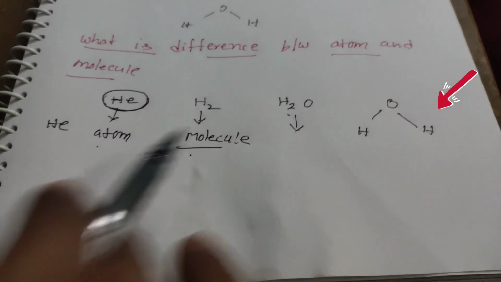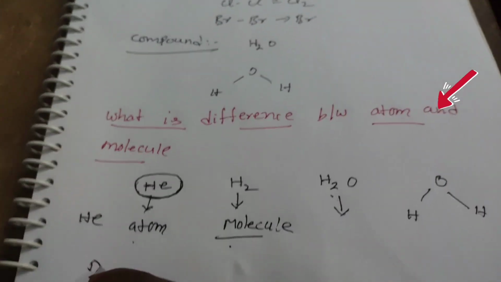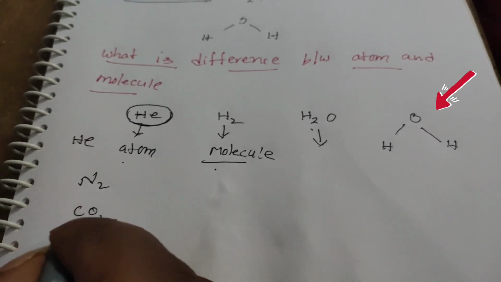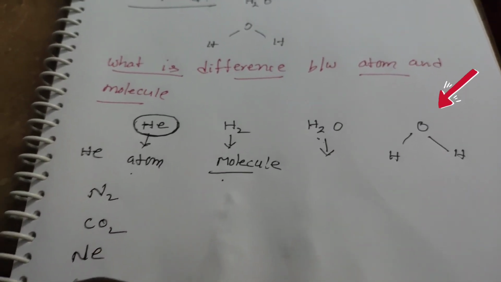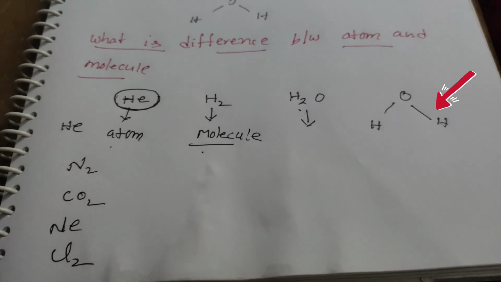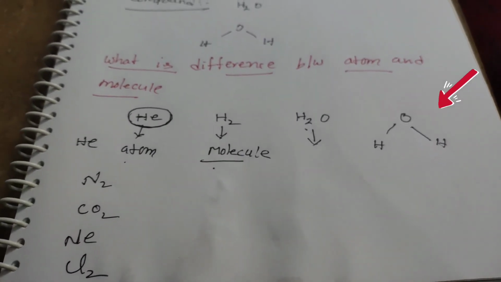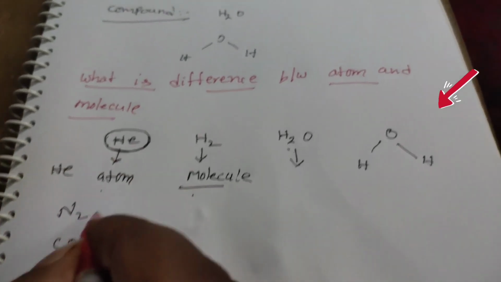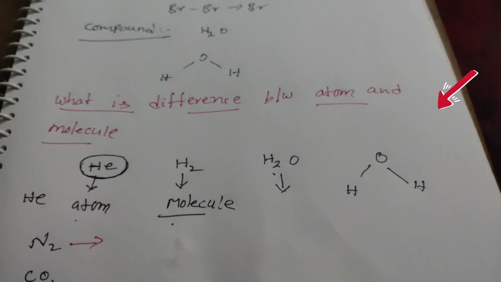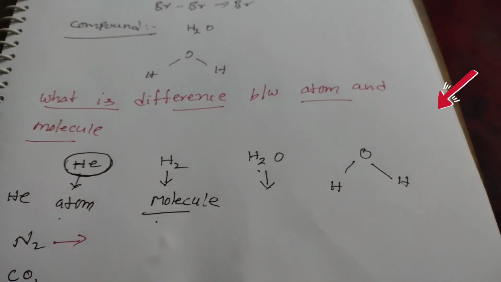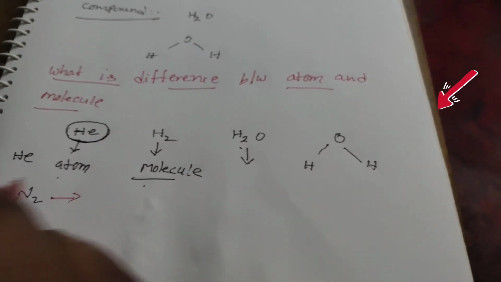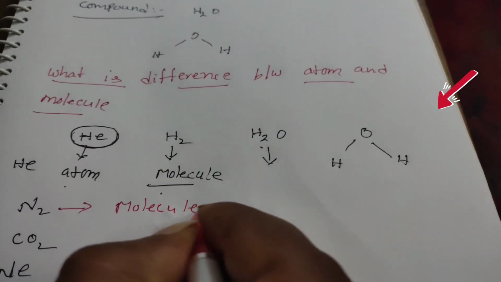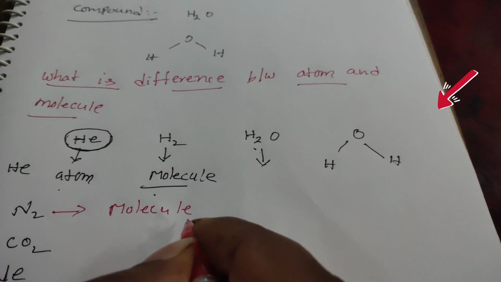And one more example I am taking here. What is N2, CO2, neon and Cl2? So here N2 is a combination of two same atoms. So it is a molecule, and it is pure and independent.